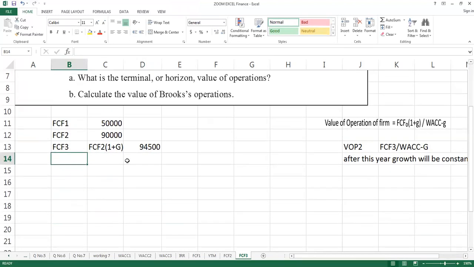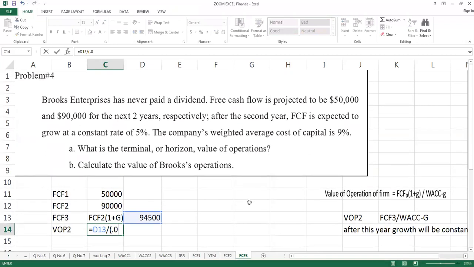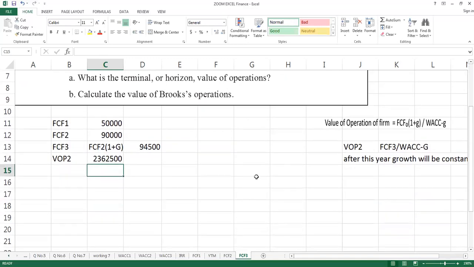Now if I am interested to calculate the value of operation of the second year, then student, I will work on this formula. What do I need? I need the free cash flow of the third year, that is 94,500, and I will divide by WACC minus g, and that is already given. WACC is 0.09 minus 0.05, so the resulting answer is 2.3 million, which is the value of operation.